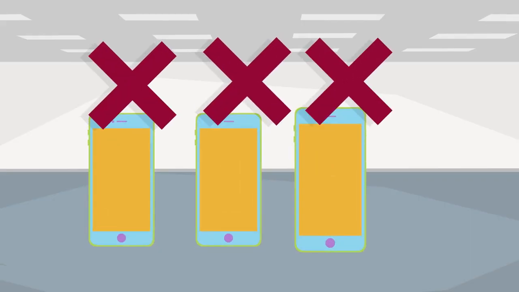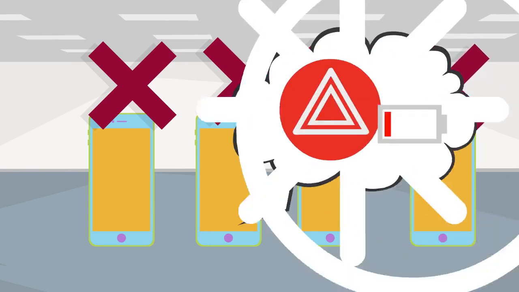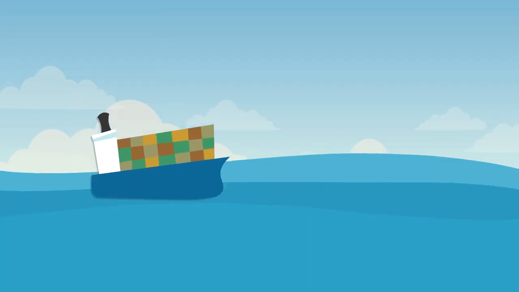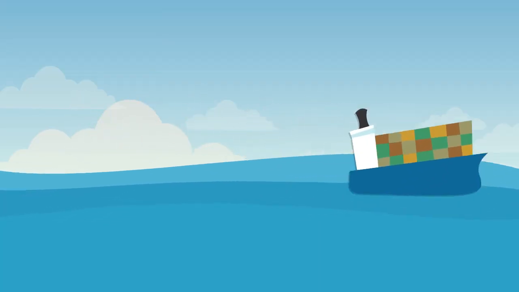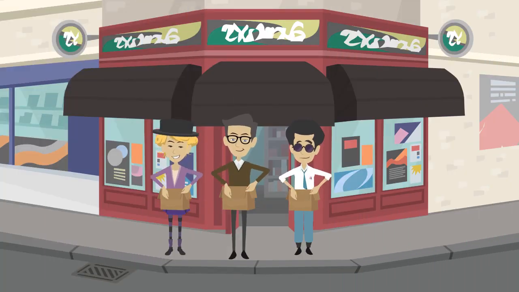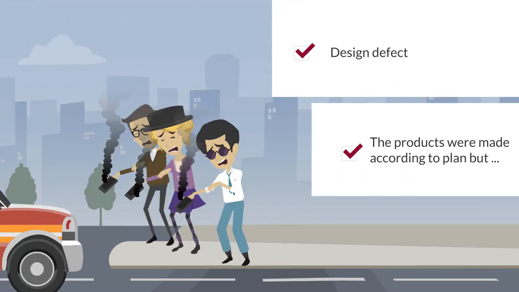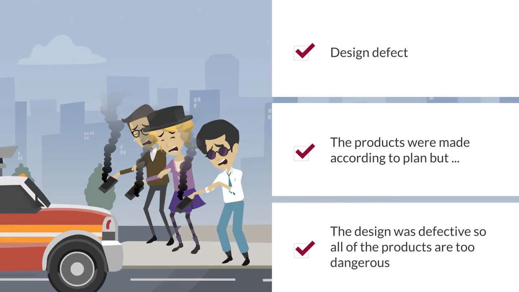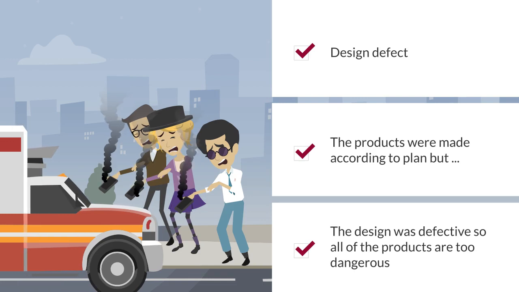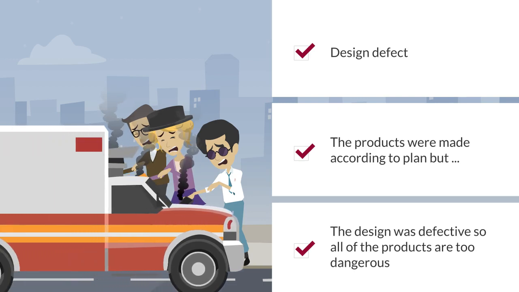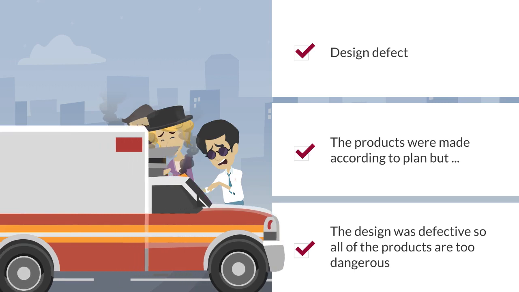And every cell phone that gets manufactured according to this design has the same defective battery. The cell phones get shipped off to the world, and a bunch of consumers buy these cell phones with the dangerous batteries. And they're all exposed to the same dangerous condition because of the malfunctioning battery. This is a design defect claim. All of the products were manufactured without a mistake, with no error, but the design itself was defective. So now all the products are too dangerous.